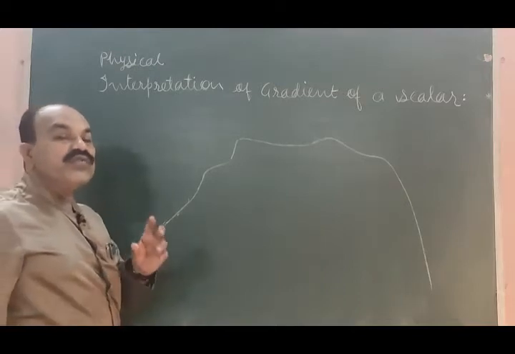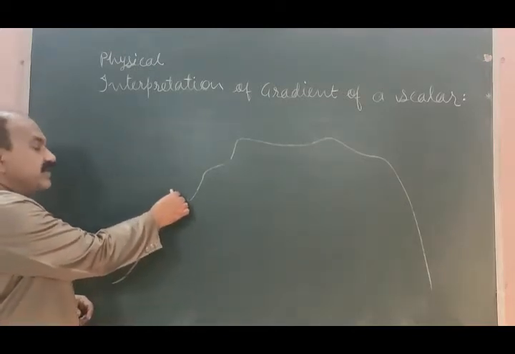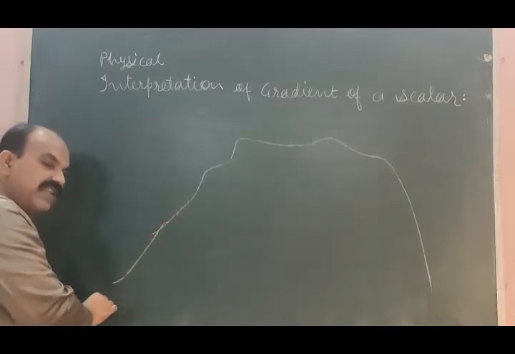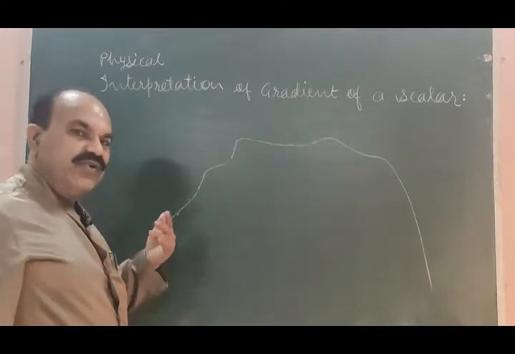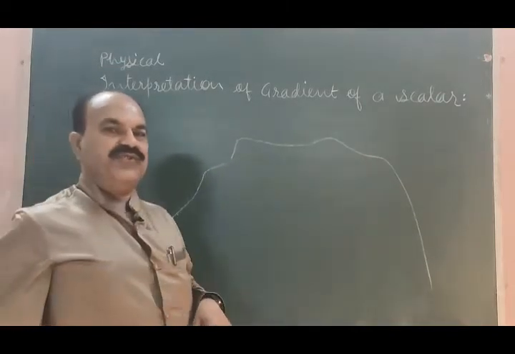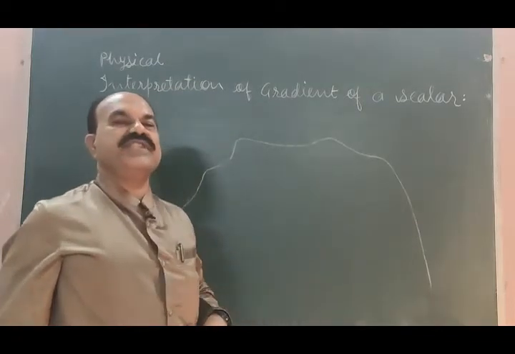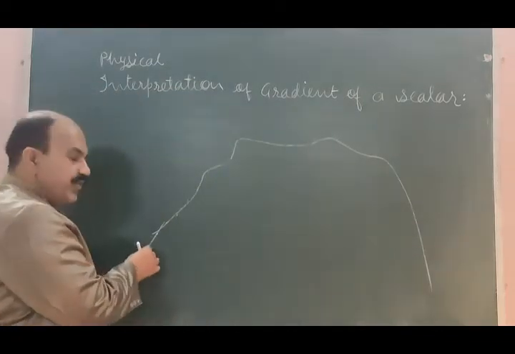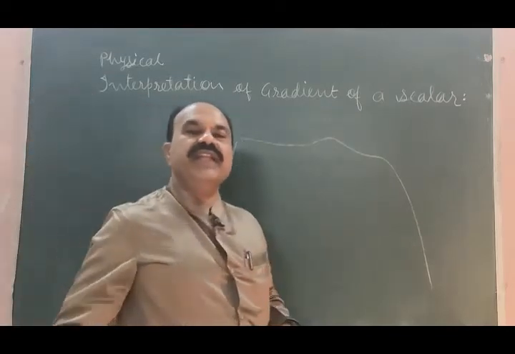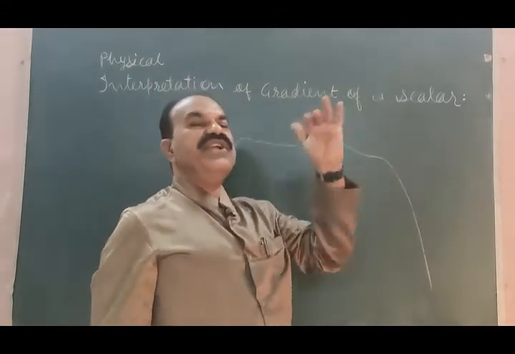If there is no force holding you at some point, what will happen? You will fall down and slide to the ground. By rolling, you will slide to the ground, and therefore certain force is required to hold you at every point on the mountain when you are climbing the mountain to reach the top.